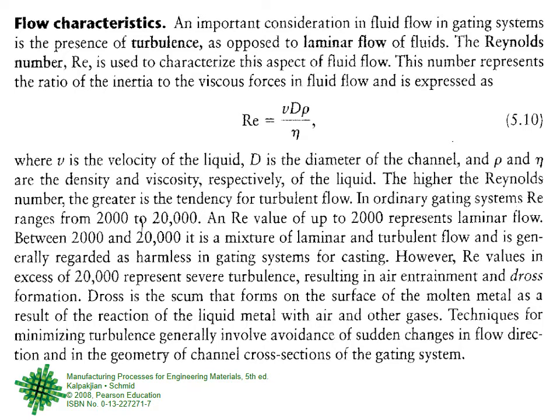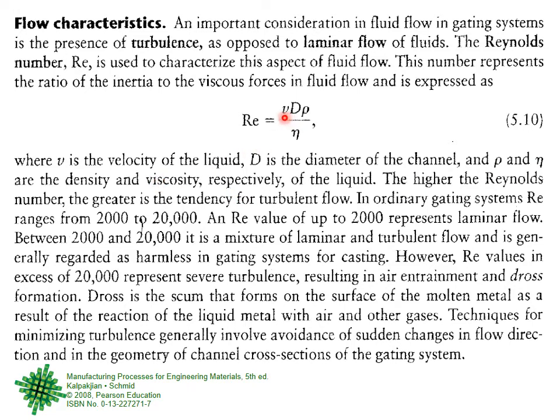And if you remember, there was something called the Reynolds number, which is represented as Re. If we calculate the Reynolds number of a fluid flow, then there are guidelines that after looking at the Reynolds number, you can say whether it is laminar or whether it is turbulent. Reynolds number is V d rho upon eta. V is the velocity of the liquid, d is the diameter of the channel through which it is flowing, rho is density and eta is viscosity of the liquid, right?